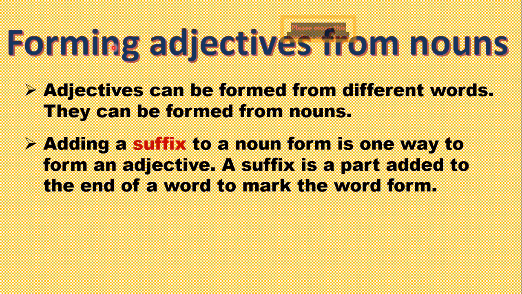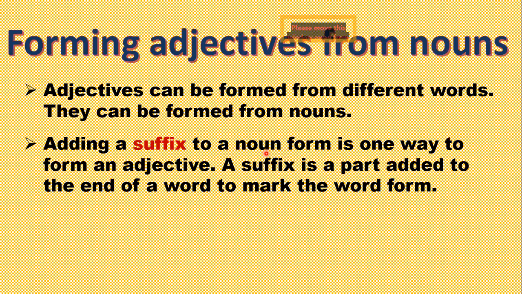Okay, now forming adjectives from nouns. This is the second topic that we have. Adjectives can be formed from different words. They can be formed from nouns. Now adjective is a word that, first of all, we all know describes a noun or a pronoun. So it can also be derived from a noun. It is describing a noun in the first place, and it can also be derived from a noun. That is, a noun can be changed by adding or subtracting something from it into an adjective.